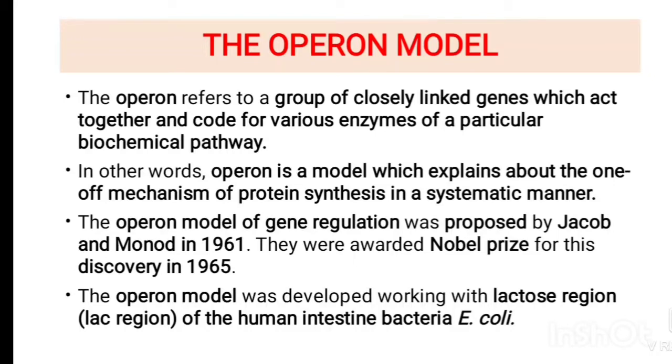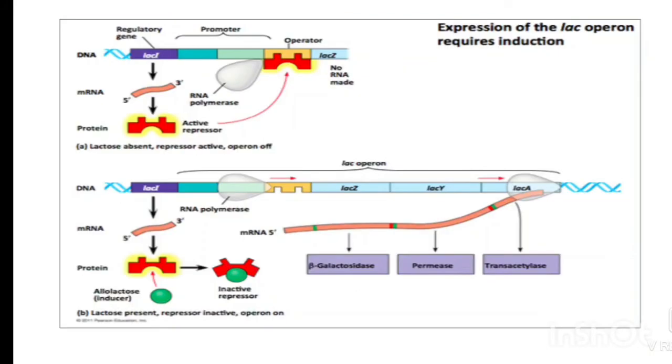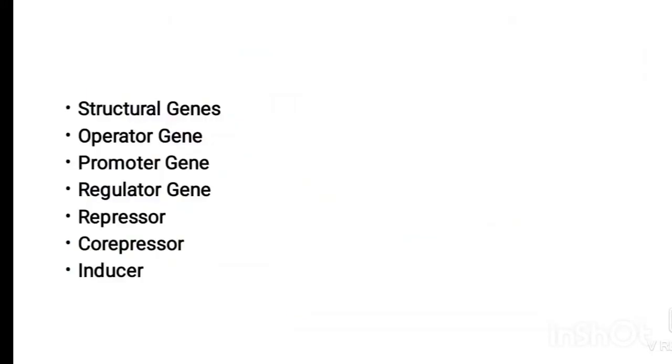The operon model was developed by working with the lac region of the human intestinal bacteria, which means E. coli. The gene regulation was studied for degradation of the sugar lactose. The operon model consists of seven main components: structural genes, which are Z, Y, A, and the operator gene, promoter gene, regulator gene, repressor gene, co-repressor, and inducer.